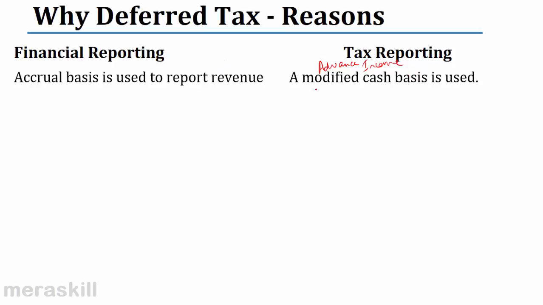But we follow an accrual basis in the financial books, and therefore in our financial books we will not report this as an income, and therefore our profits will be low. Of course, what will happen next year? Next year we will take the same thing as income, but next year tax will not have an income.